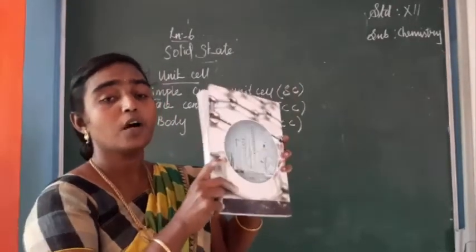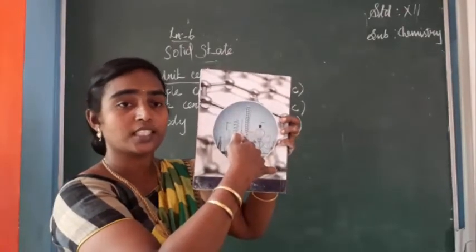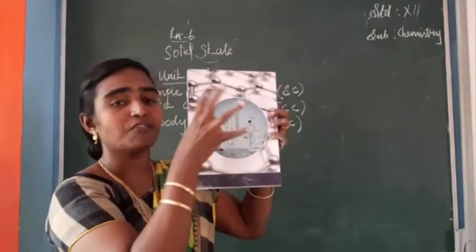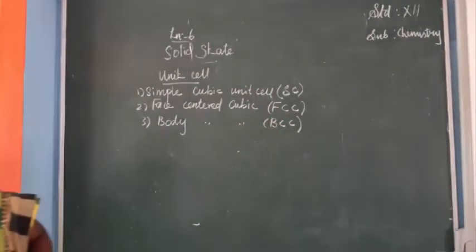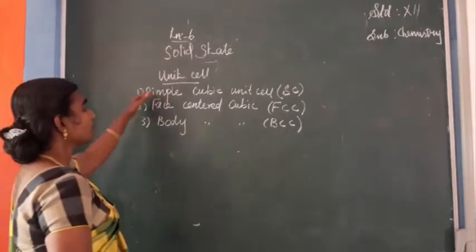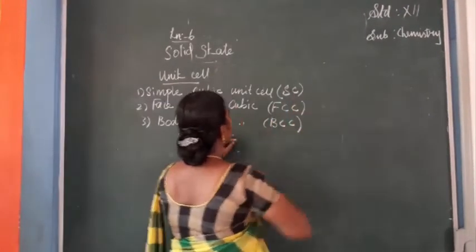So how many centers are there? Only one center for a cube. So this is the basic knowledge you should have for this cube. Then we can come to this topic. Okay. So see here, first, simple cubic unit cell, isn't it? So we can draw like this, the simple cubic unit cell. First one.